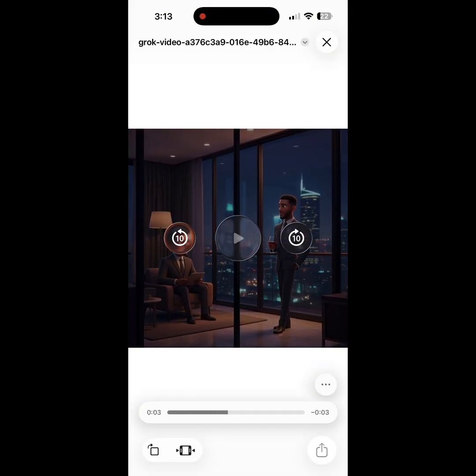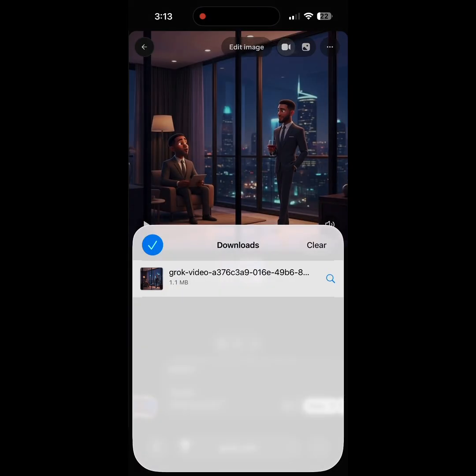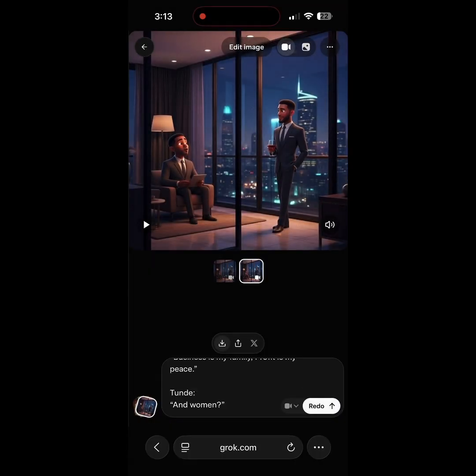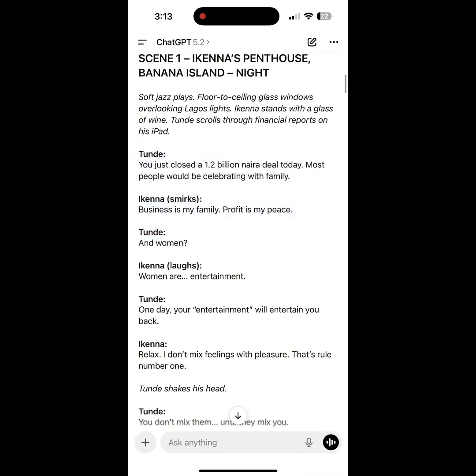So for the rest of the dialogue, what you just have to do is go back to ChatGPT, copy the next talk, copy the next one. So from Ikena Labs, you copy it little by little, because grok.com cannot do more than 6 seconds.